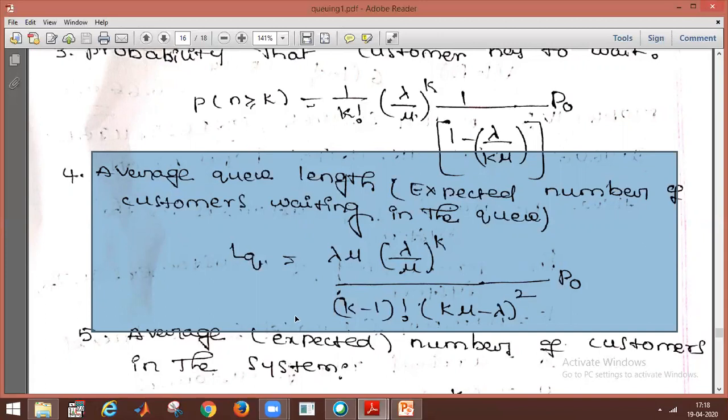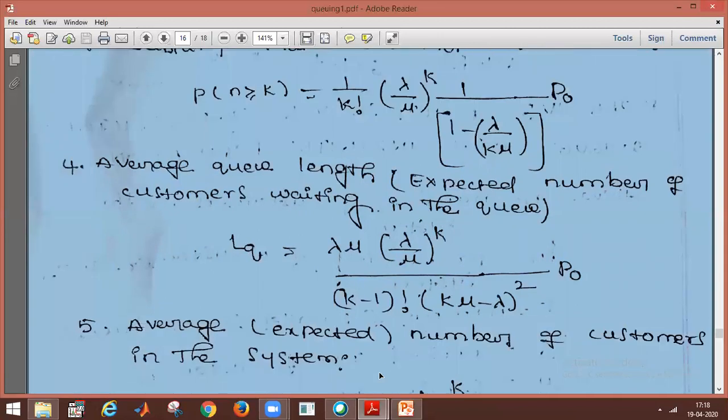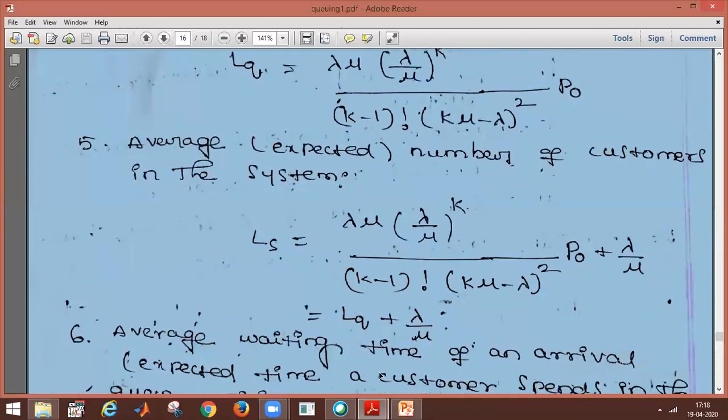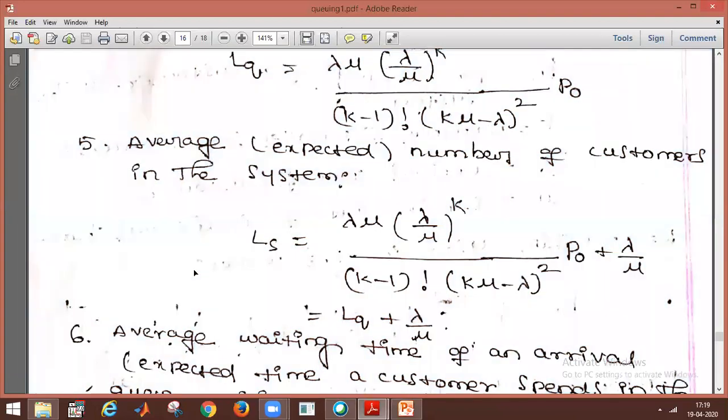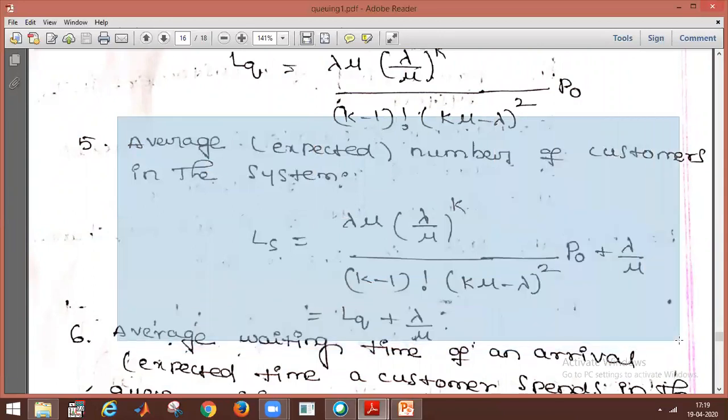What is the next formula? The average number of customers in the system.